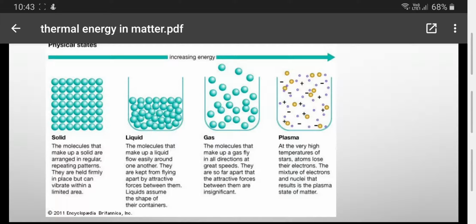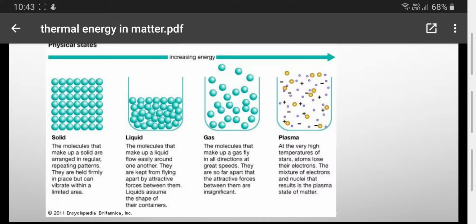For the solids, as you can see, the particles are held together by very highly attractive forces. They are held together in their place and they can be vibrating within a limited area. Also, we can find that all of the particles are arranged regularly and they have a repeating pattern. And we can say that the thermal energy found inside them is not as huge as in other materials.